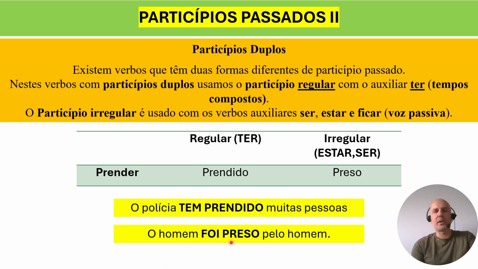O homem foi preso pelo homem. I think the sentence was supposed to be o homem foi preso pelo polícia, but I wrote pelo homem, so it doesn't matter. Because what matters for you here is to know that in foi preso, we're using the irregular past participle, preso, with the verb ser, and this follows this guideline here. And once again, this second example is an example of passive voice in Portuguese.